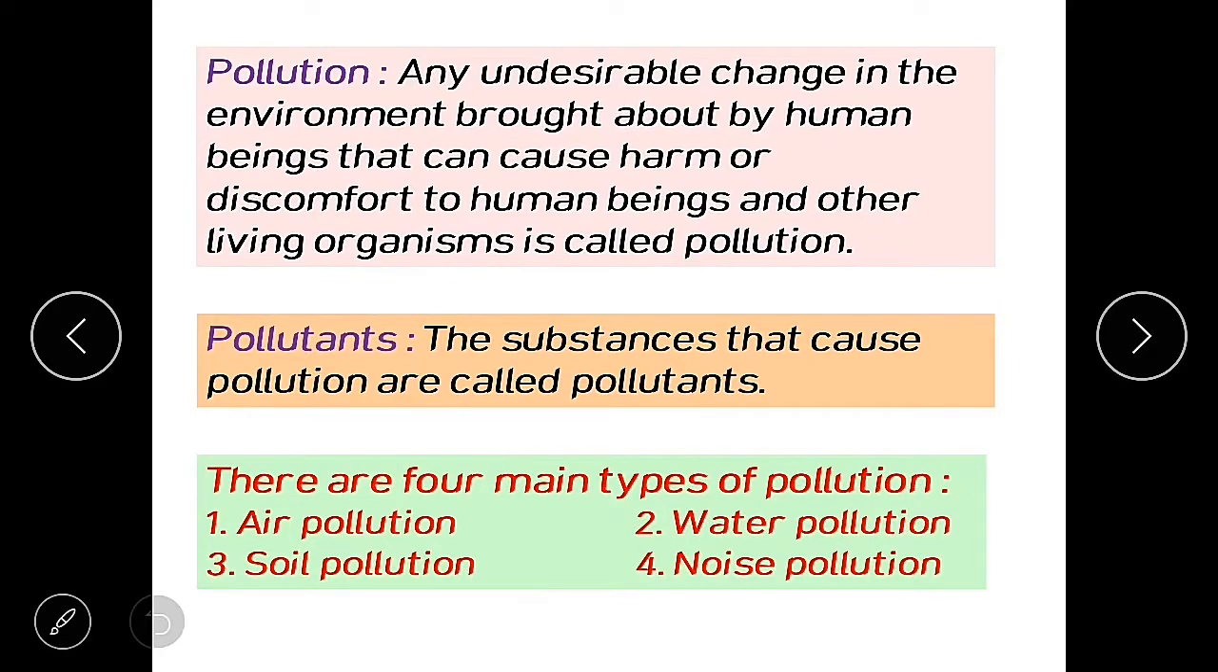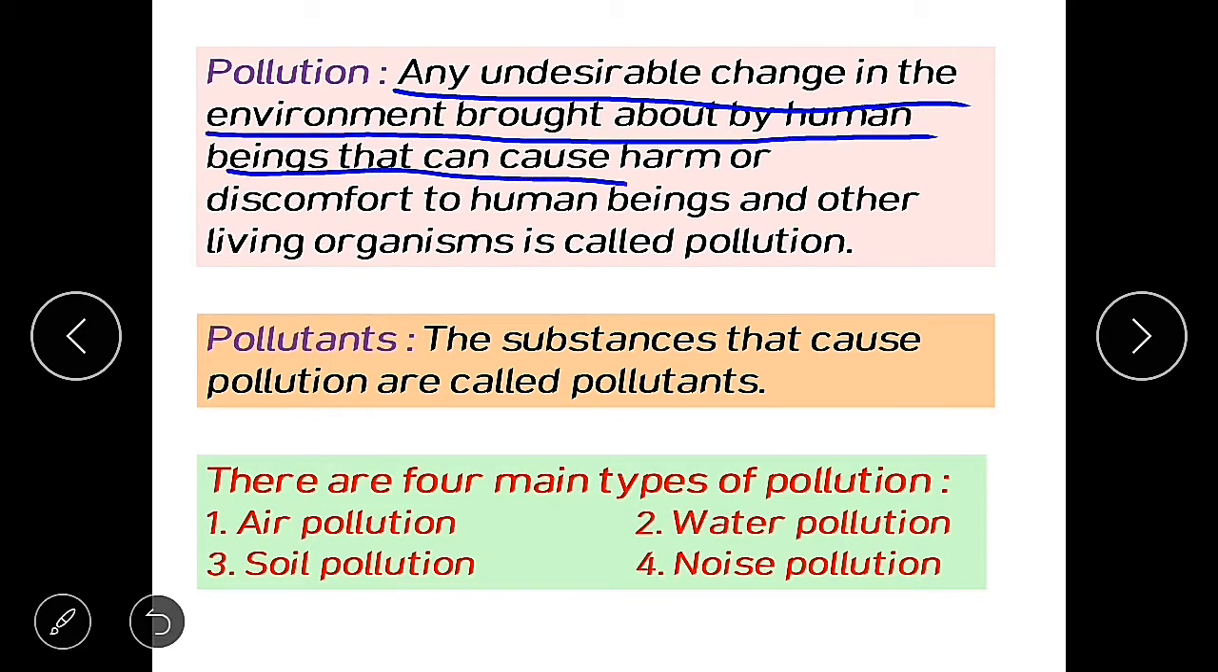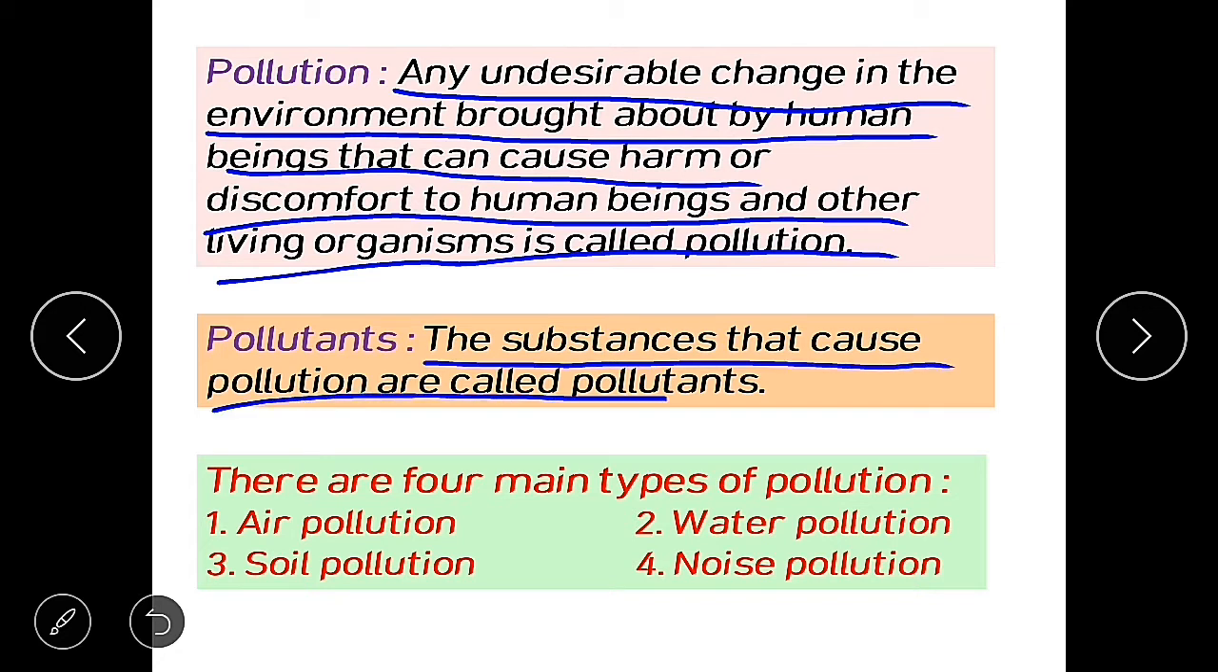Children, as we all know, there are many human activities that are damaging our environment, like smoke from the factories and vehicles is making the air dirty, and this dirty air can make us fall sick. So, what is pollution? Pollution can be defined as any undesirable change in the environment brought about by human beings that can cause harm or discomfort to humans and other living organisms. And the substances that cause pollution are called pollutants.